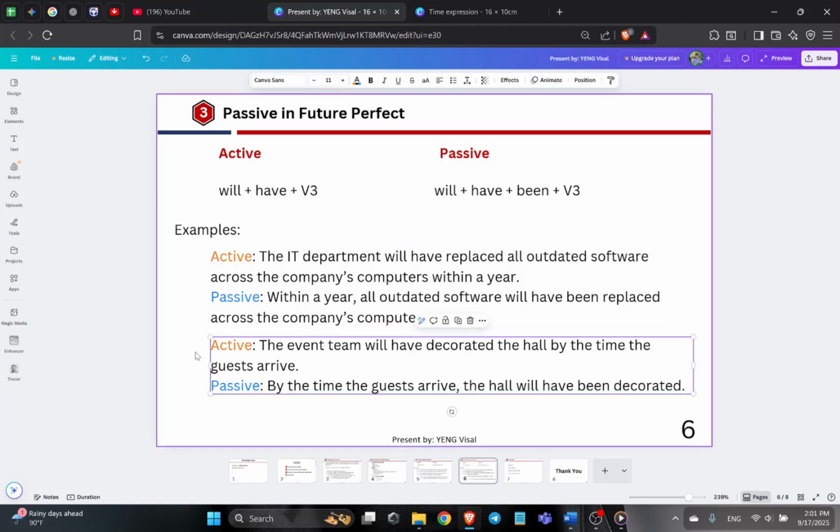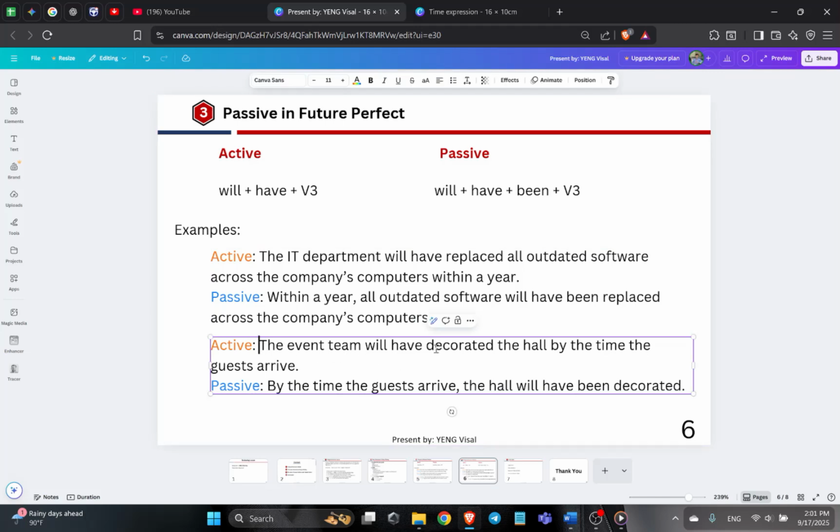Moving on to the second example, the active is: the event team will have decorated the hall by the time the guests arrive. So the time expression in this future perfect is by the time the guests arrive. It means before the guests arrive. Let's identify the subject. The subject is the event team. And here is the verb in the sentence, and the hall is the object.